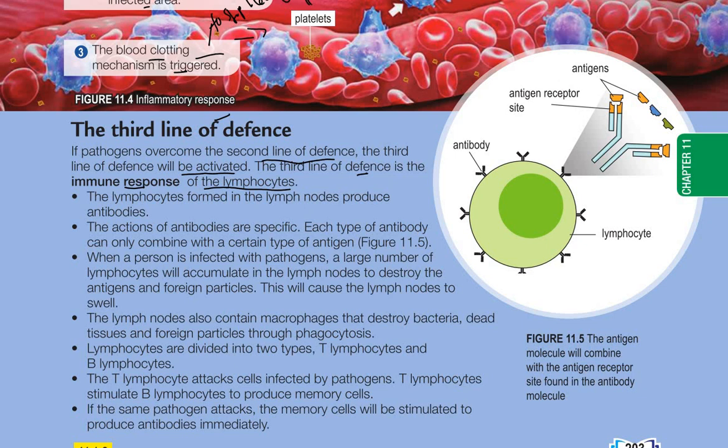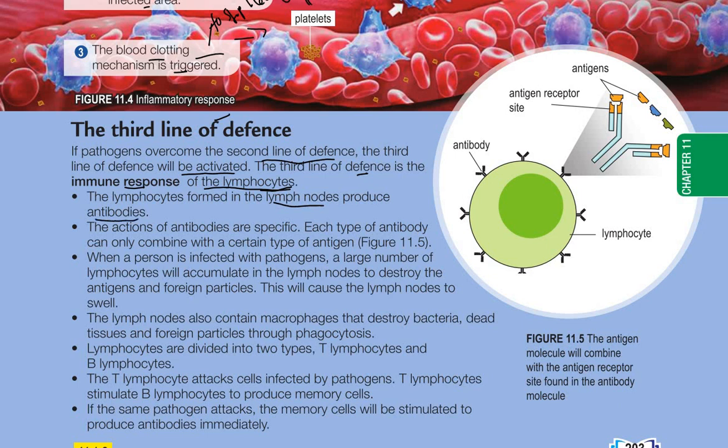This is the strongest defense and the last defense in our body to protect our body from infection. So the third line of defense is the immune response of the lymphocyte. Lymphocyte is also a leukocyte. Specifically, the lymphocyte function is to produce antibodies. The lymphocytes formed in the lymph nodes produce antibodies.